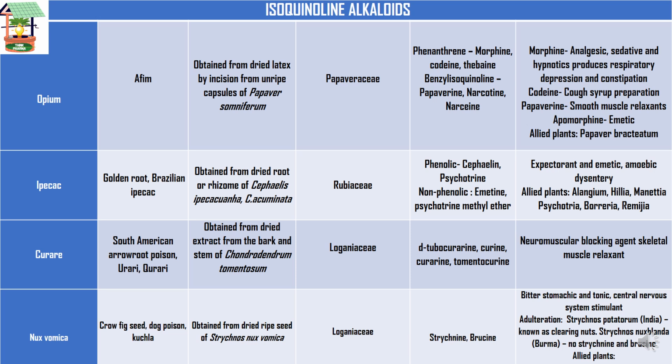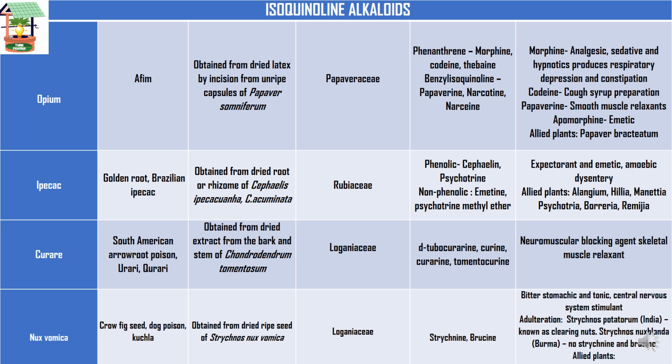The chemical constituents present in opium are morphine, codeine, thebaine, papaverine, narcotine, and narceine. The main constituent is morphine, which shows activities like analgesic, meaning pain reliever, and sedative and hypnotic, and produces respiratory depression and constipation. In the market, some cough syrups have codeine in them, and this codeine is from opium.